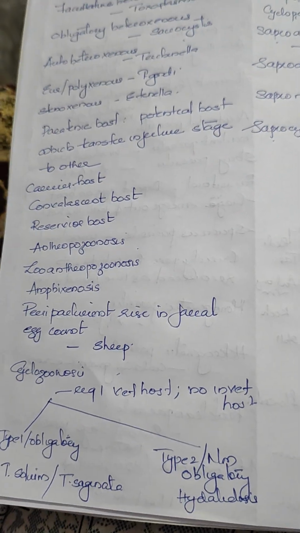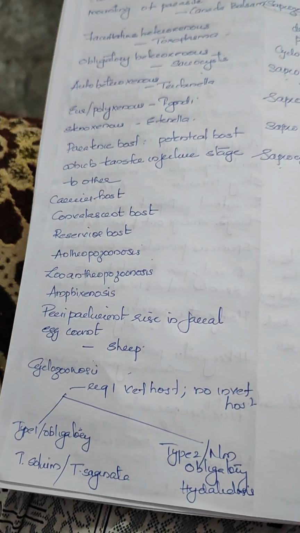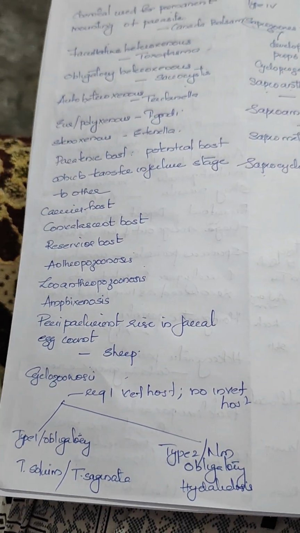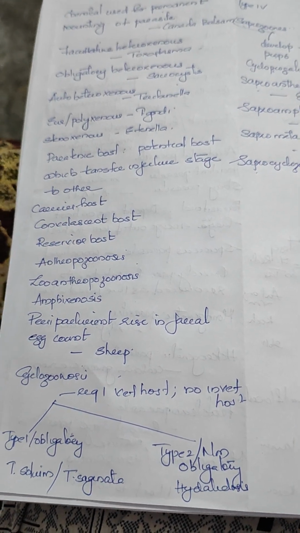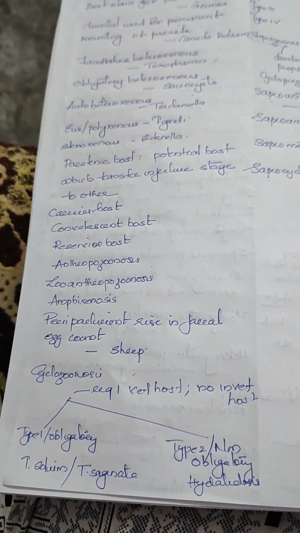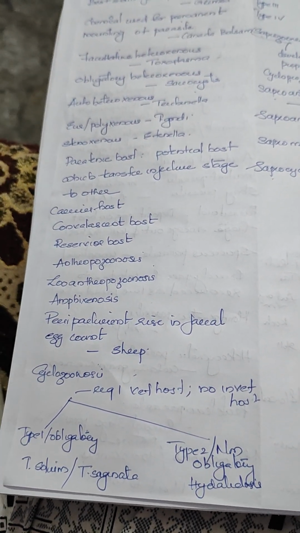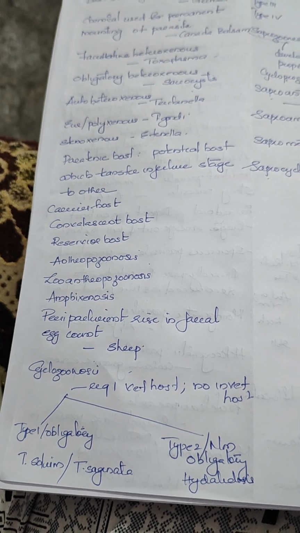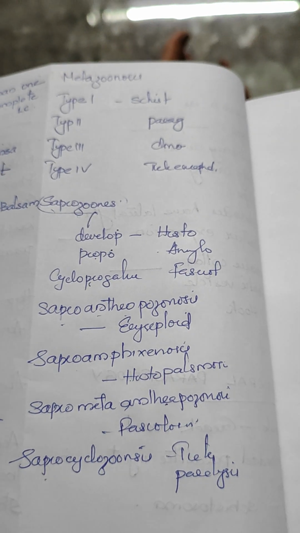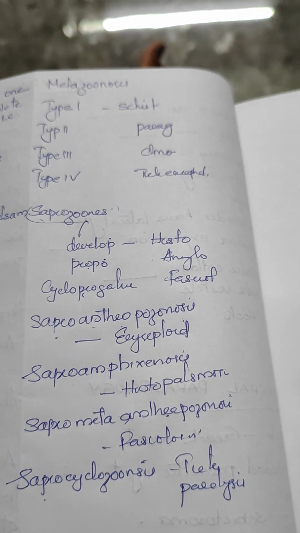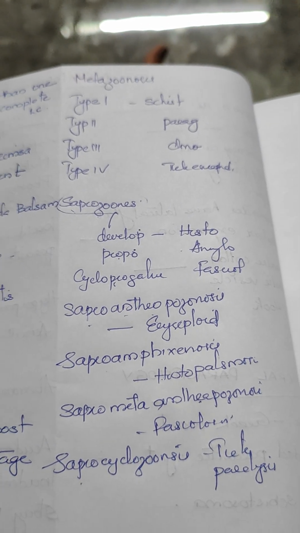Cyclozoonosis means they have only vertebrate hosts in their life cycles. Type 1 and type 2. Type 1 is known as obligatory cyclozoonosis, Taenia solium and Taenia saginata. Type 2 is non-obligatory. Examples hydatidosis. Metazoonosis. Type 1 zoonosis means one vertebrate host and one invertebrate host.